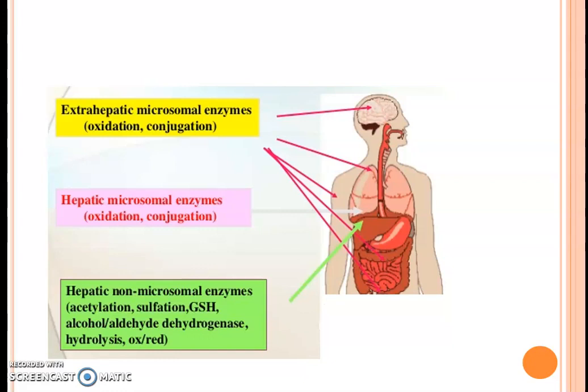Hepatic non-microsomal enzymes are involved in acetylation, sulfation, alcohol aldehyde dehydrogenase, hydrolysis or redox reactions, and also GSH, that is glutathione conjugation.